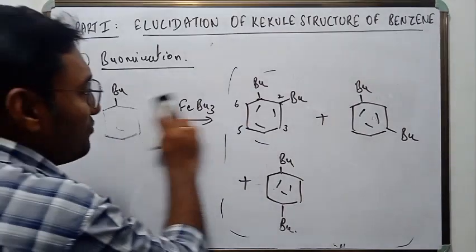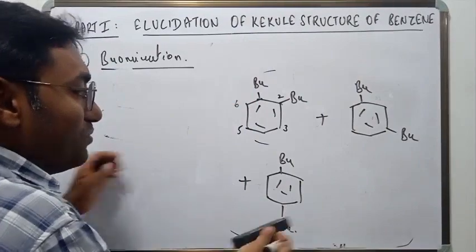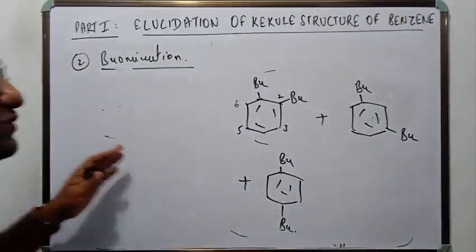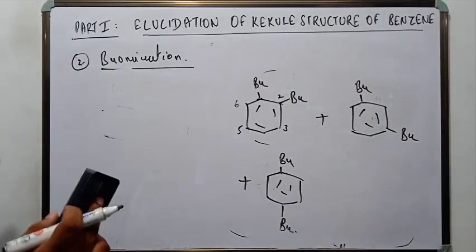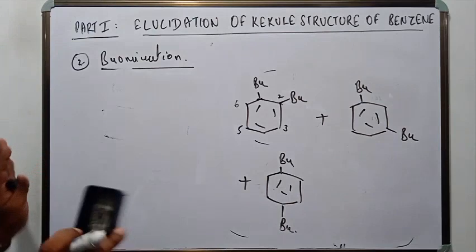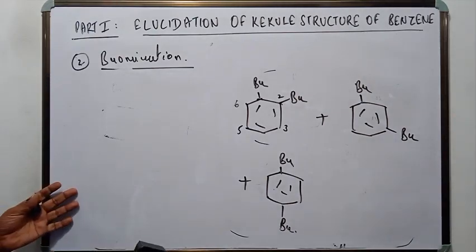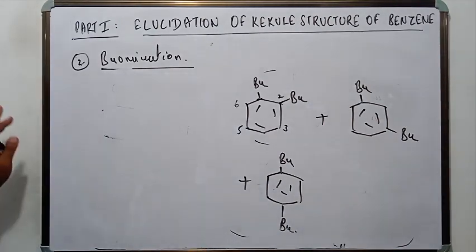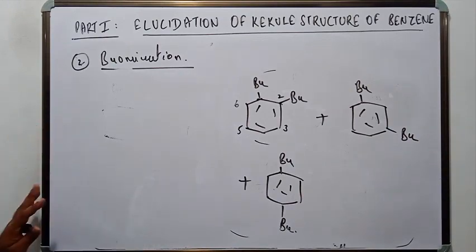Similarly, if you are continuing with bromination again, you will get tribromo substituted benzene. That too, it will be 3 types of tribromo substituted benzene. That is only possible if benzene is in the form of a cyclohexagonal ring. So that is the 4th proof of benzene being a cyclohexagonal ring.